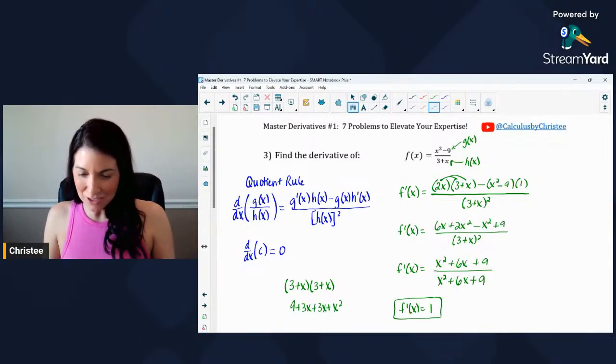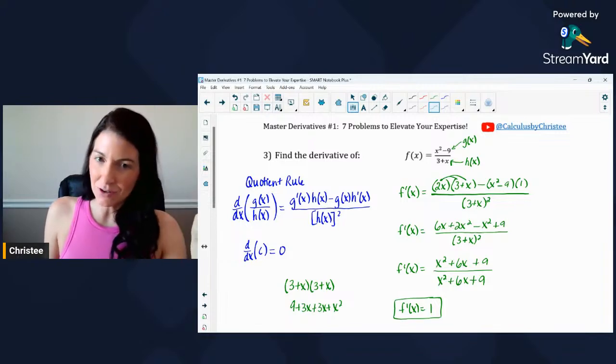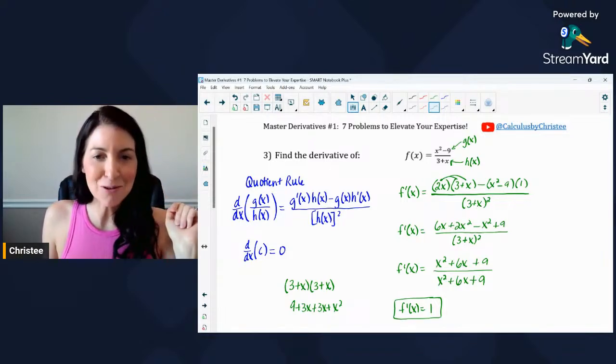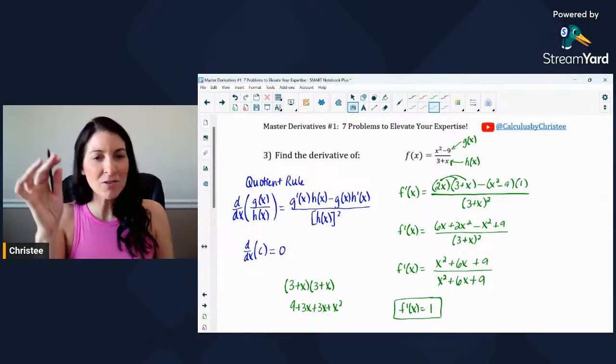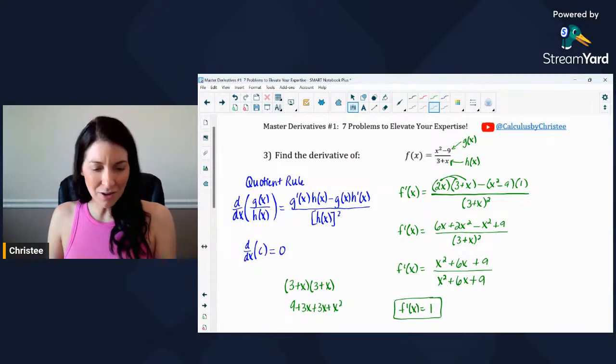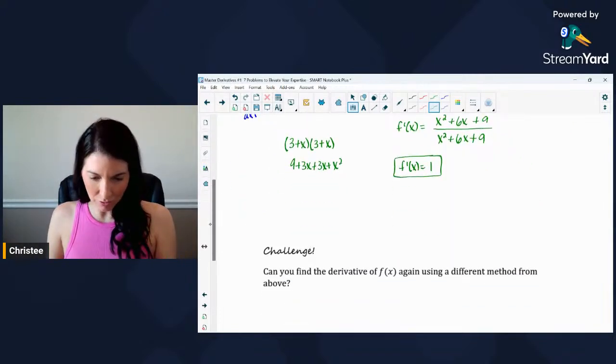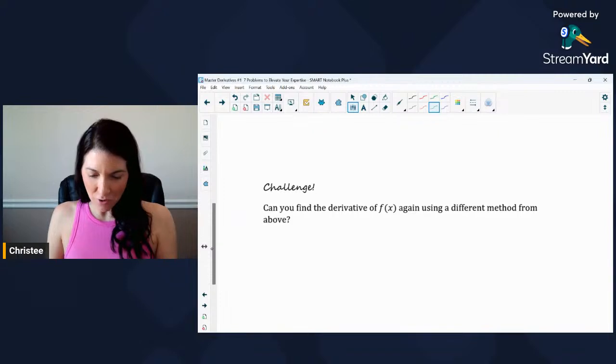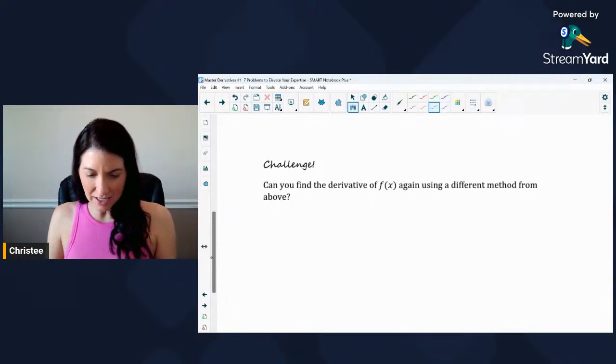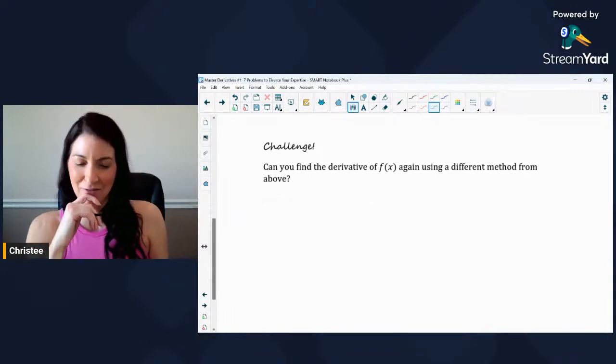All right. So find the derivative of that. Again, I saved you the suspense here, but I did let you use the quotient rule on this one. So quotient rule gets us a derivative of 1. Oh, we got a challenge here. Can you find the derivative of f of x again using a different method from above?